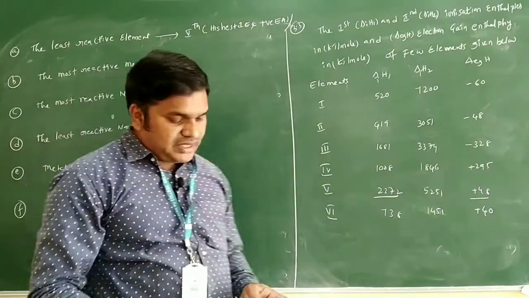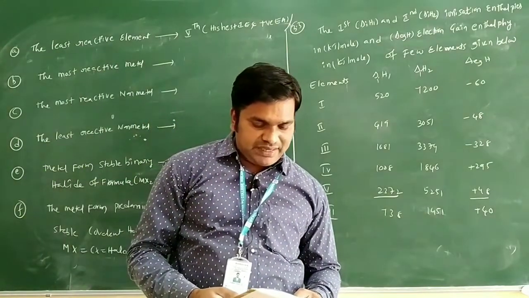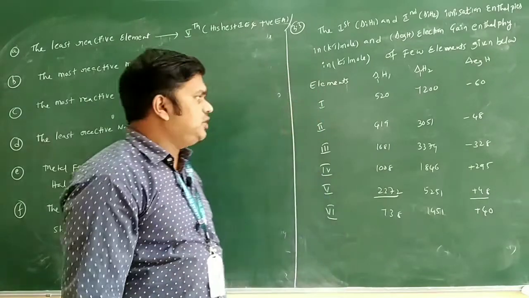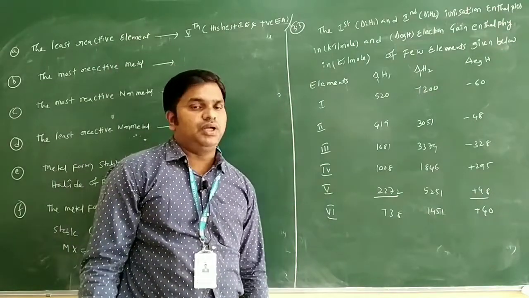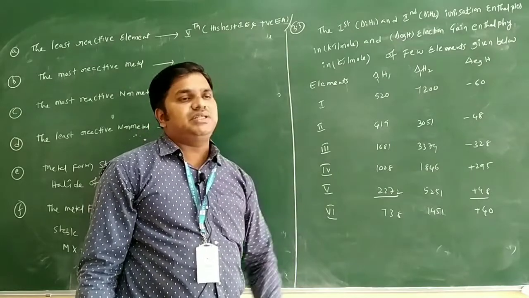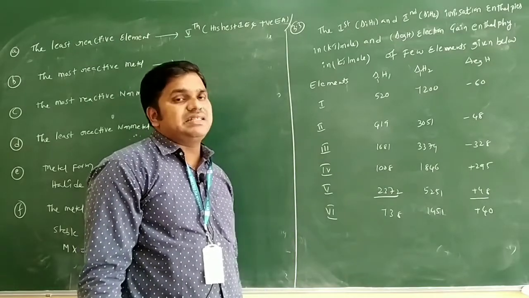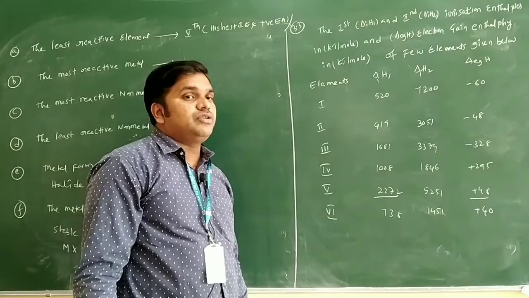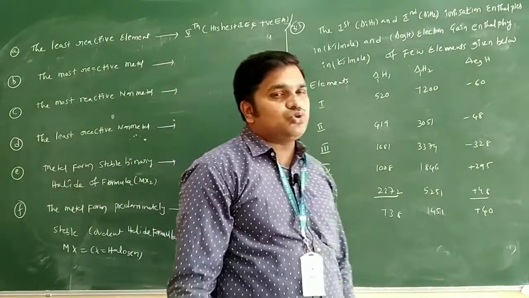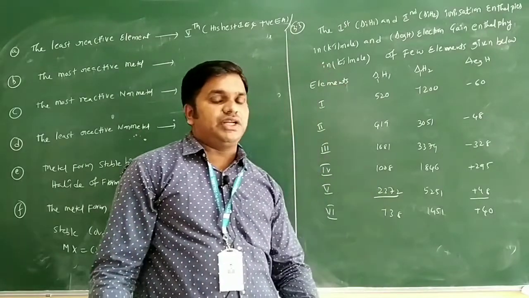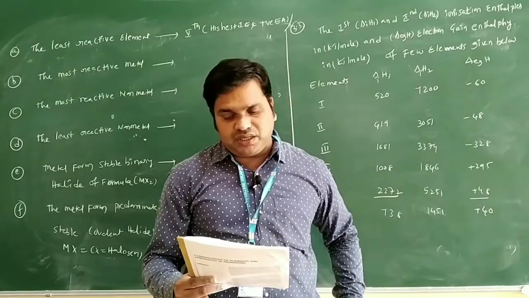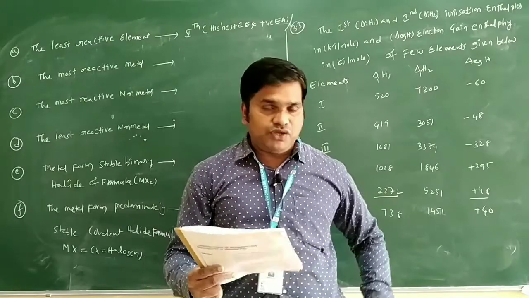Now we can see the next one. We have the most reactive metal only. So for the most reactive metal, we have to compare the ionization energies only. Generally, metals have negative electron gain enthalpy values, but the negative values are very close to 0. So we can say the most reactive element means here we will see which element is the most reactive.